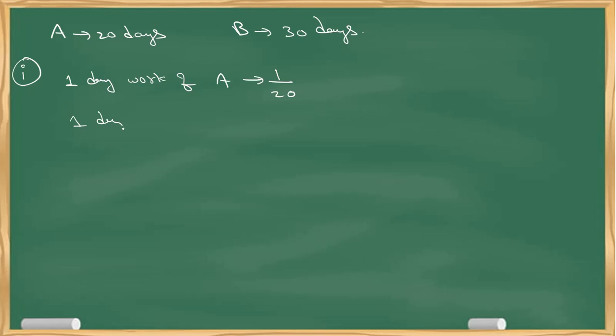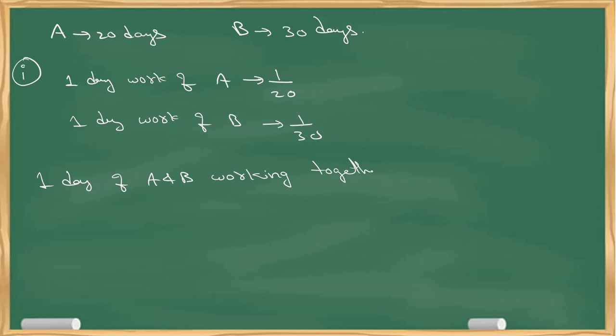Similarly, what is 1 day work of B? 1 by 30. Now the next step is you have to find what is 1 day work of A and B working together. This can be done by taking 1 day work of A, adding with 1 day work of B. That's it.